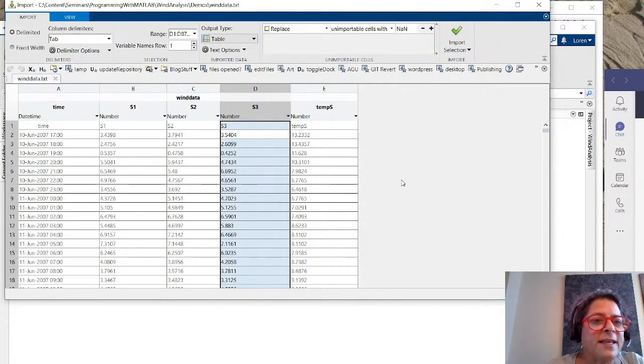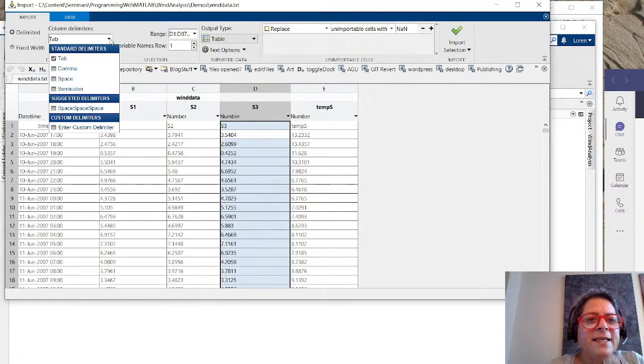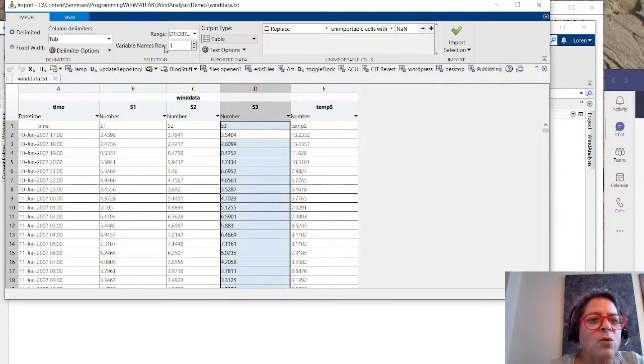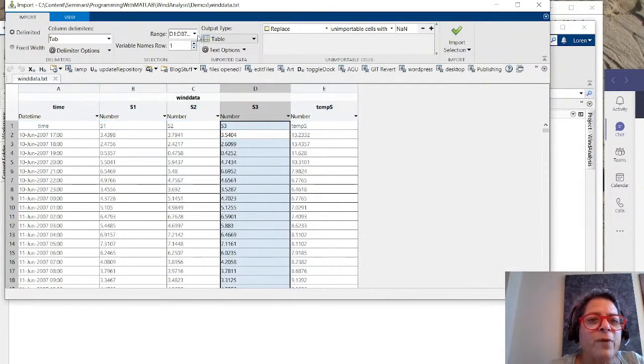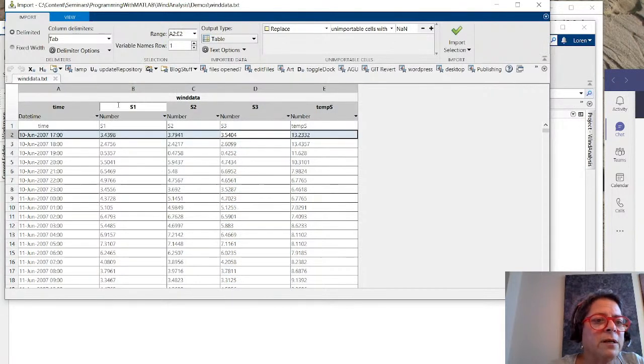Now it also says it thinks the file is tab delimited. If I don't agree, I can change that. It's saying use the first row as the variable name. I don't have to have that, but I'm going to. I'm going to reset the range. So what I actually want to read here is, let me get all of it.